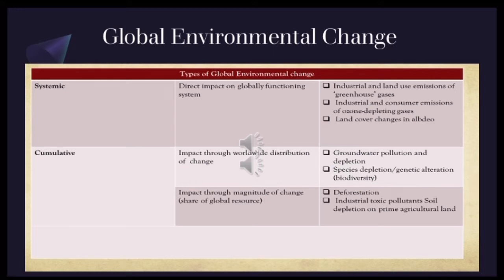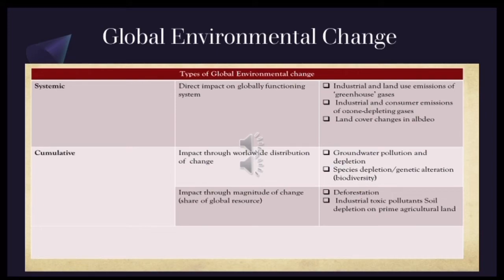We can say groundwater pollution and depletion, species depletion, genetic alteration, biodiversity, and then we move to the other part, which is impacts through magnitude of change, which can be deforestation, industrial toxic pollutants, soil depletion on prime agricultural land. Environmental changes and Anthropocene have similarities since they both occur due to human impact on Earth.